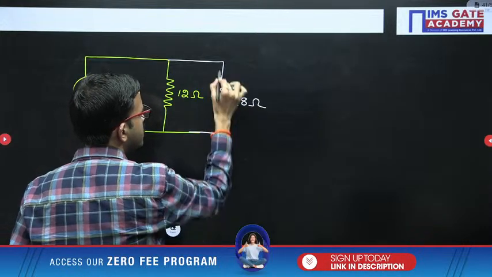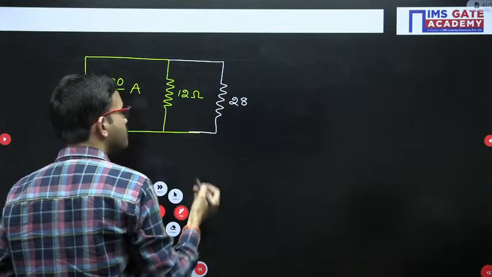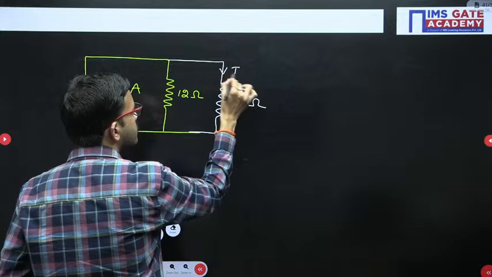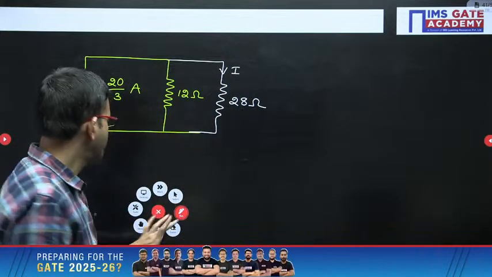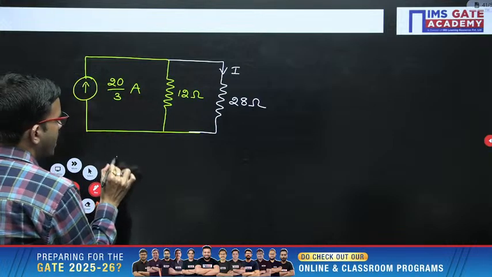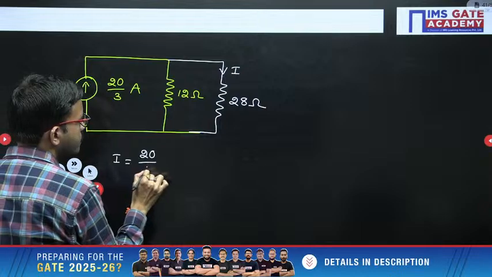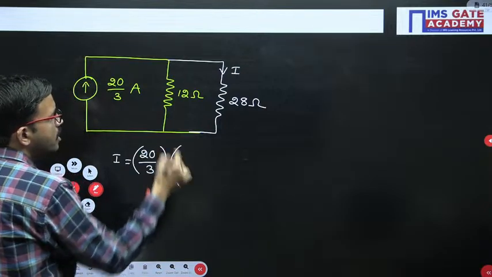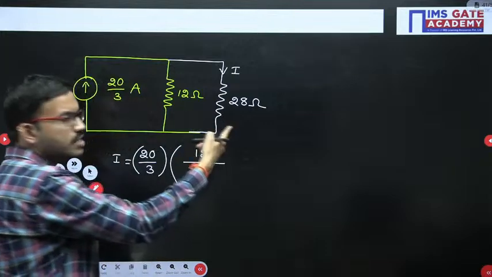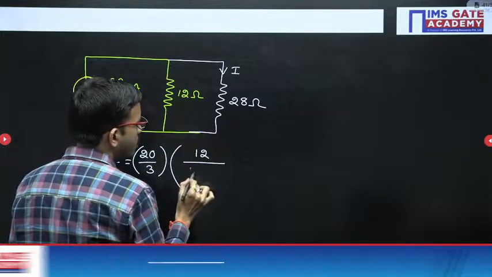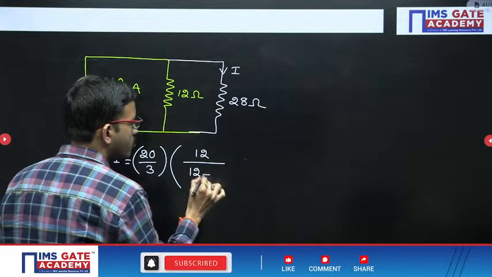And in this case we have to find out the current flowing in this particular branch. Okay. Now you can apply what? Current division rule, that's all. Apply current division rule. I equal to, supply current is 20 by 3 into opposite arm resistance, that is 12, divided by sum of the resistors, right? 12 plus 28.